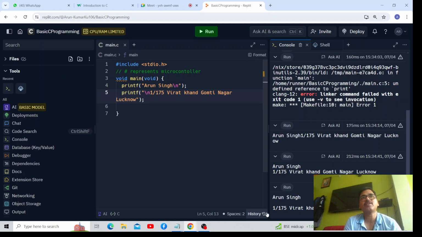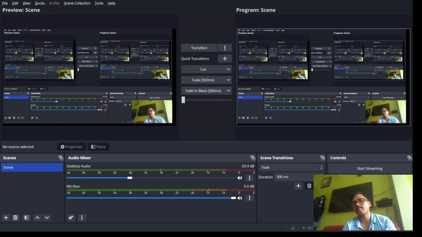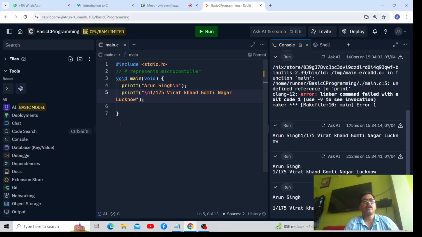Sir, the hash include studio dot h that is written, do we have to write that too? Yes. This studio.h means standard input output. This is a header file. Okay, sir. Got it? Any doubt? No, sir. Just a minute, Ayush. Okay.